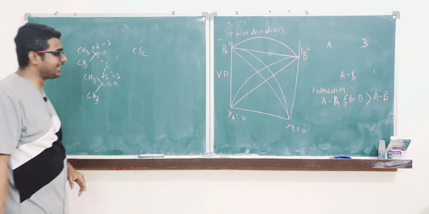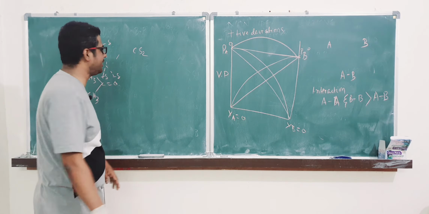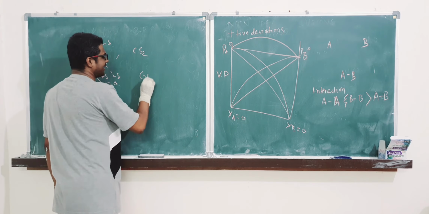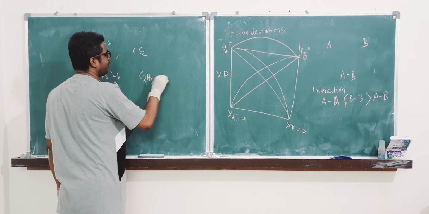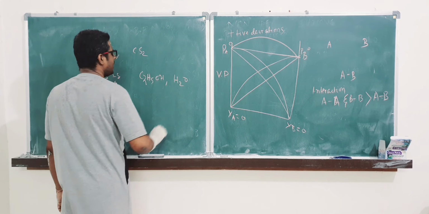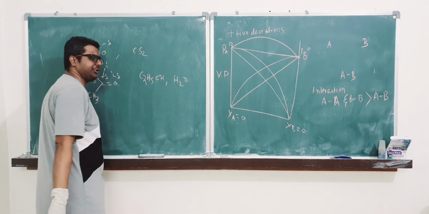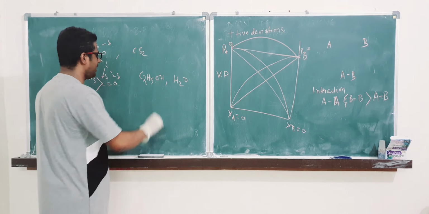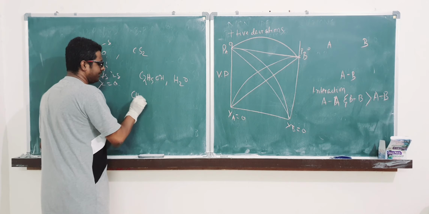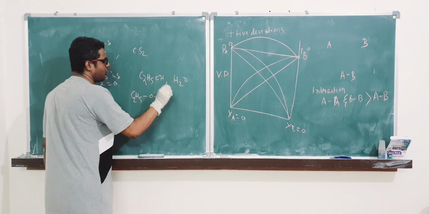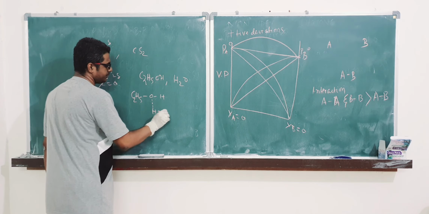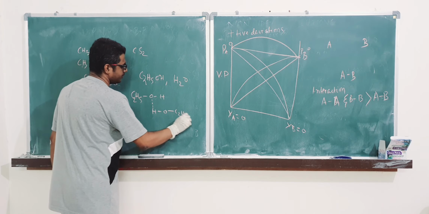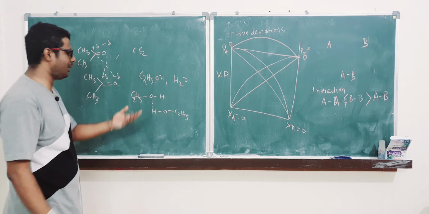There are various examples in your book, you will see. Please take those. Another important example I want to discuss, C2H5OH and water. Now you can say, sir, this can form hydrogen bonding with water. Definitely it can form, but alcohol can form hydrogen bonding within themselves also. Similarly water also can form.